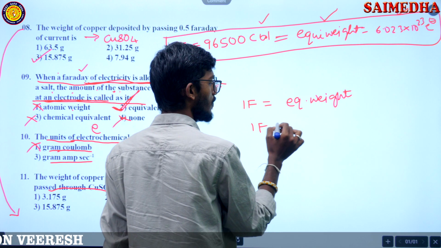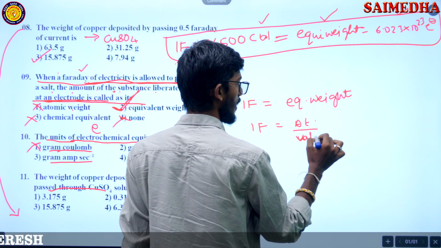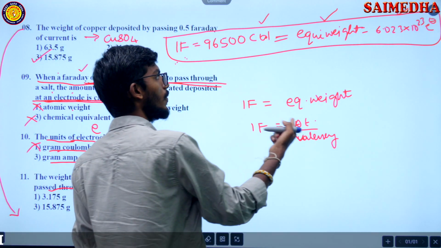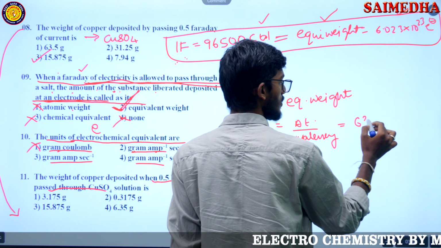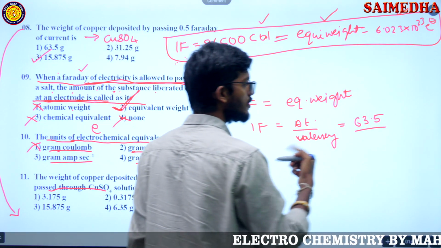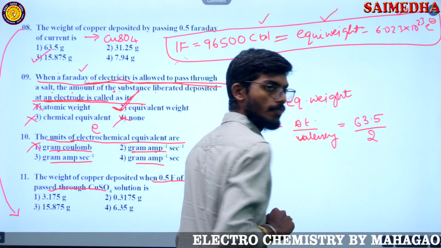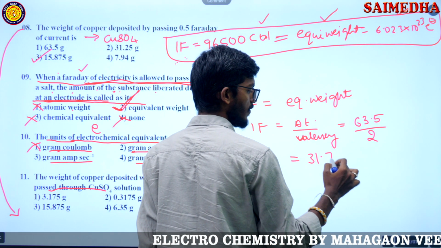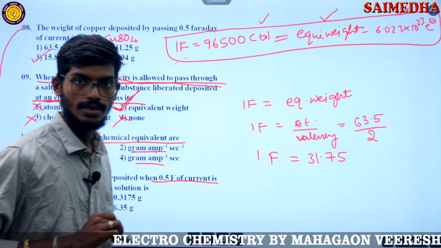So what is an equivalent weight? That is equal to atomic weight by valency. So what is the atomic weight of copper? It is 63.5. Valency is 2 for copper. So what will be coming? 31.75. This is on passing 1 Faraday.